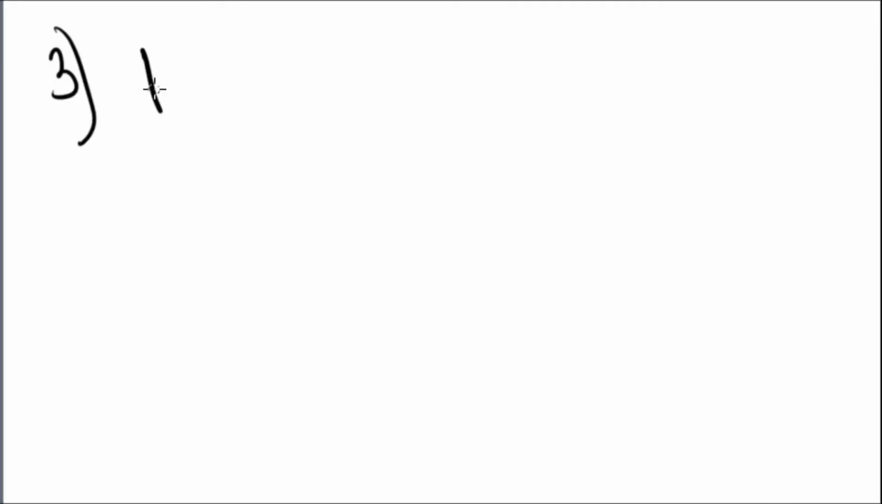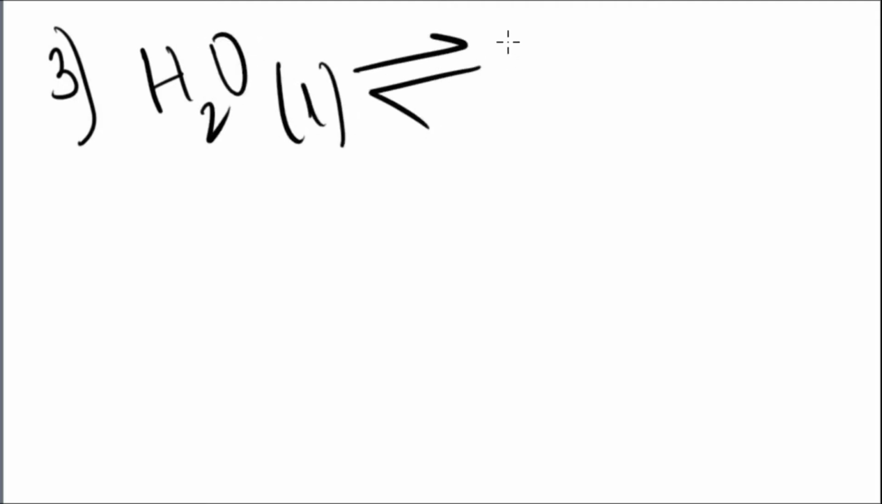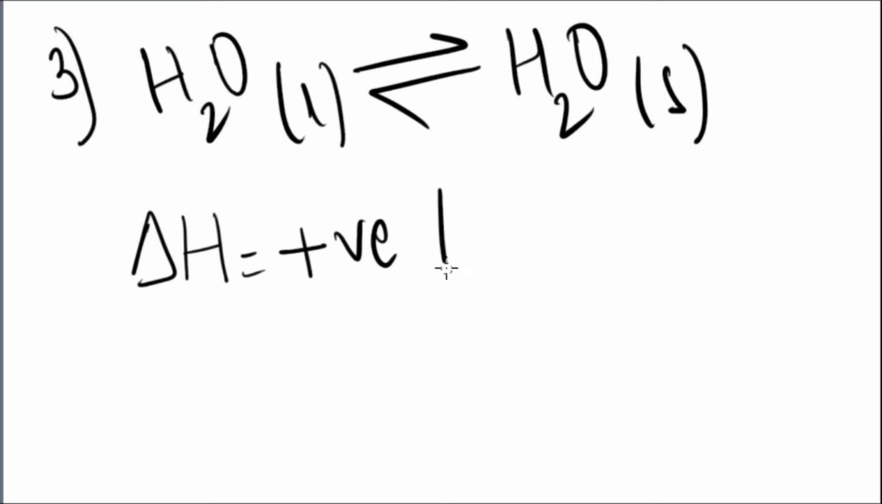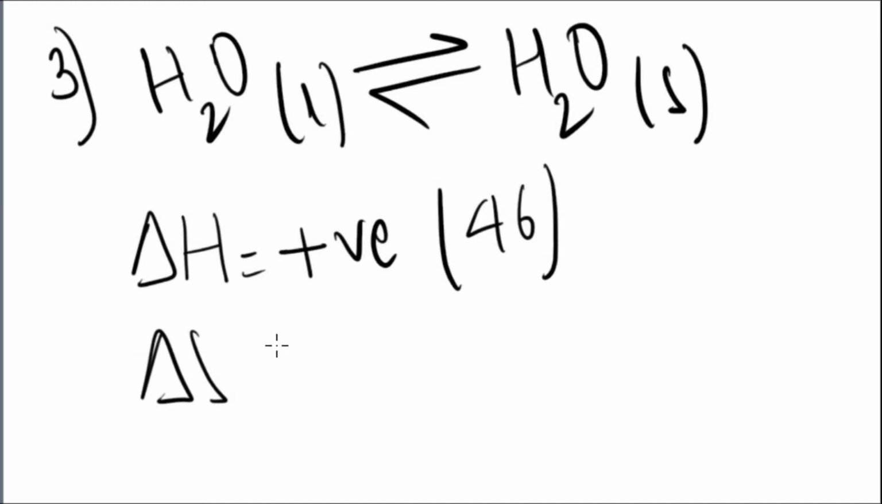The third question, you were given a reaction of water going from liquid into the solid phase, so basically freezing. And you were given the enthalpy as 46 kilojoules per mole, and we know this was positive, so we have an endothermic reaction. Now you have to say whether it is spontaneous or not. Keeping our favorite equation in mind, we know that delta G is equal to delta H minus T delta S.